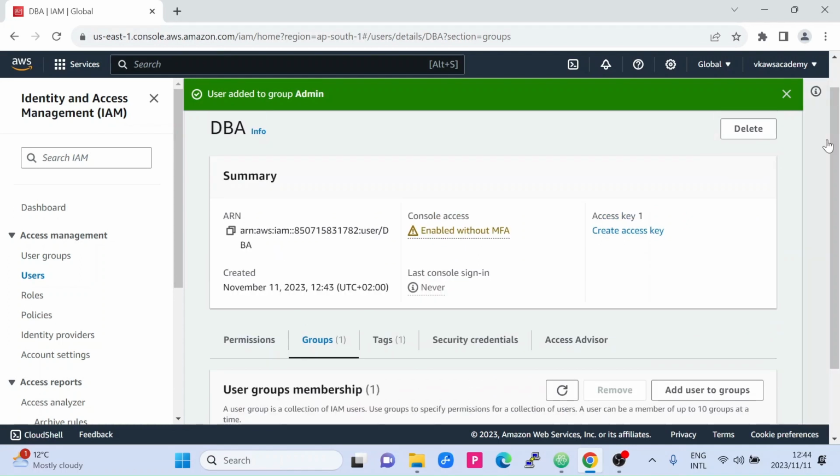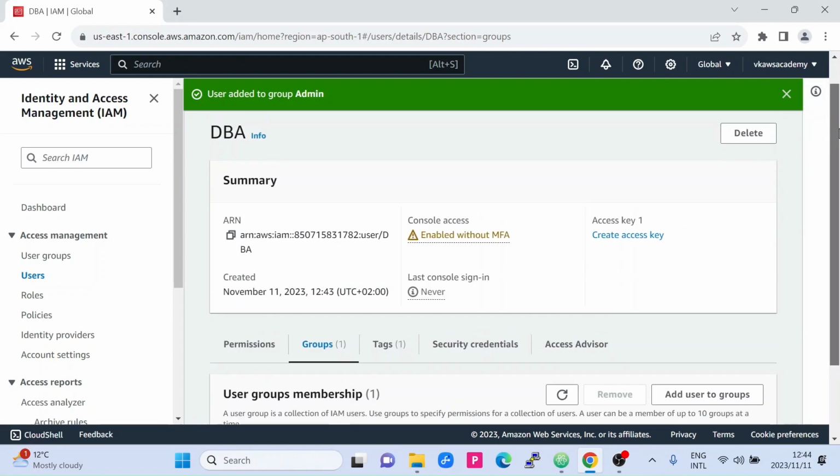So what I will do is close this session and open another session, and log in through a different session, so that we log in to the AWS console through our IAM user.